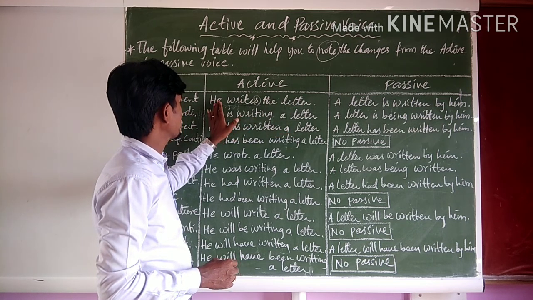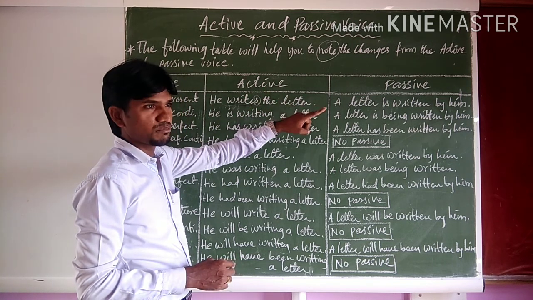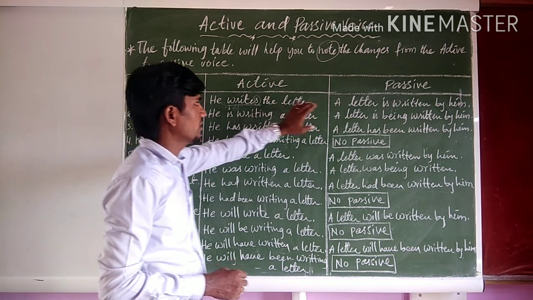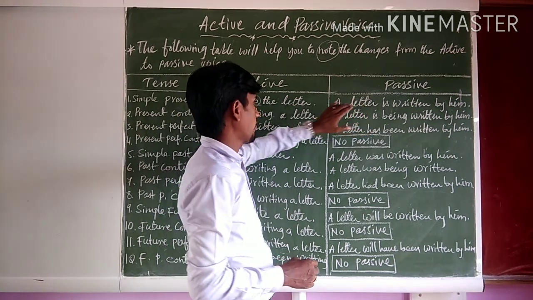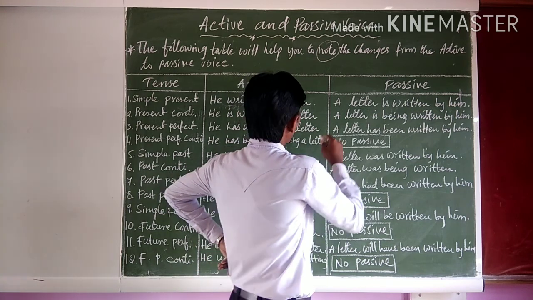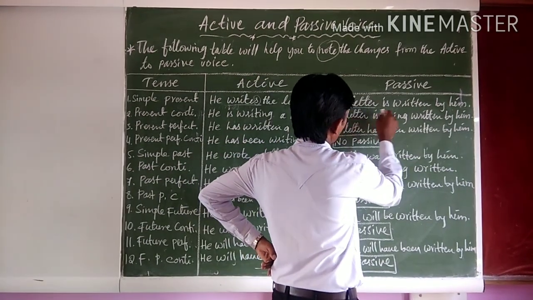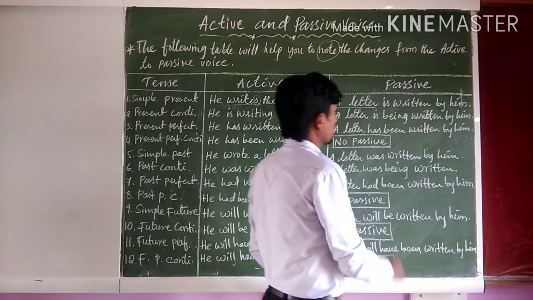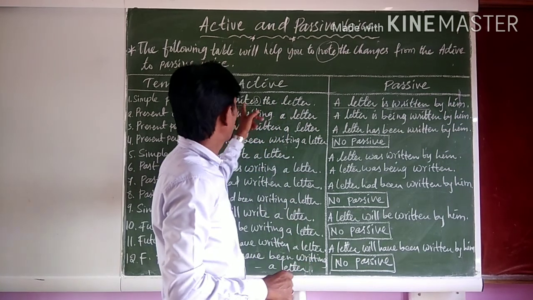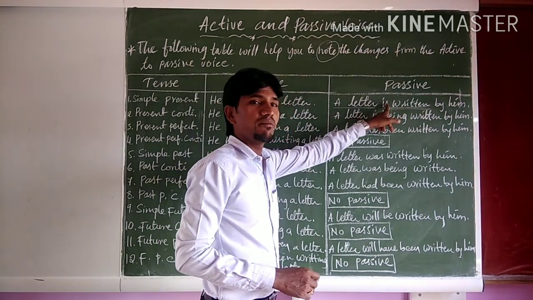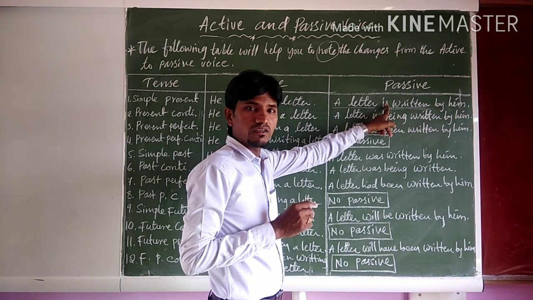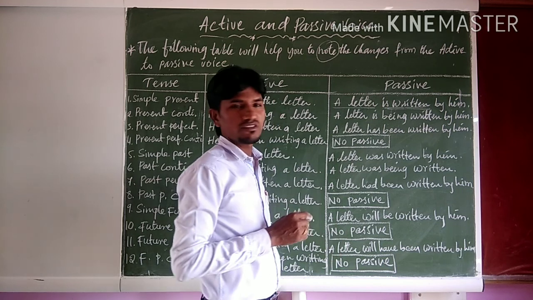So when we change it, the subject of the active voice becomes the object of the passive voice, and the object of the active voice becomes the subject of the passive voice. So what is the object here? The letter. So the letter, or a letter, is written by him. Is written. The verb form changes, and auxiliaries or helping verbs may be added, as we said in the previous important rules, but the tense won't change.